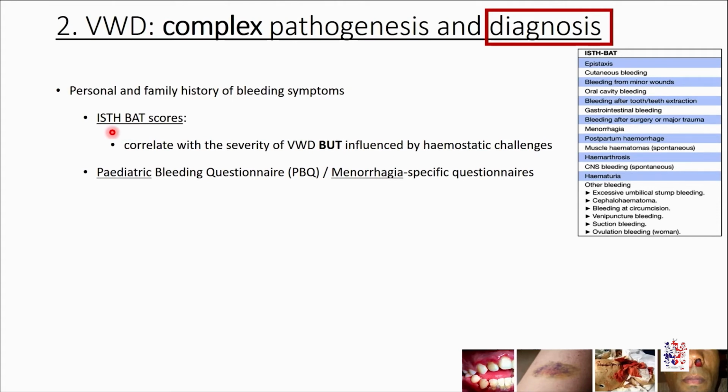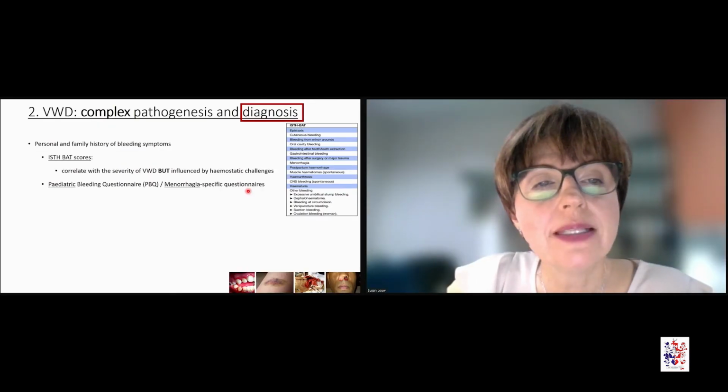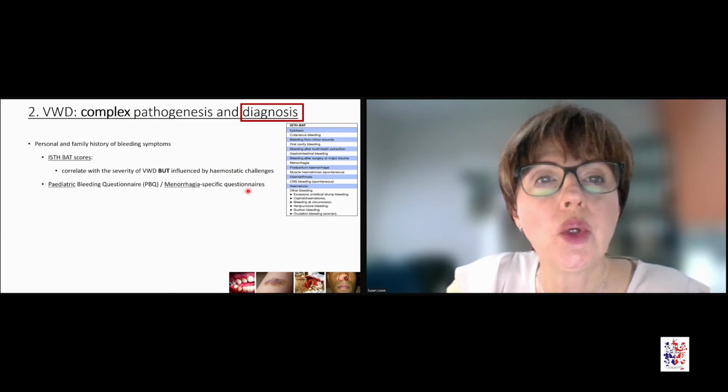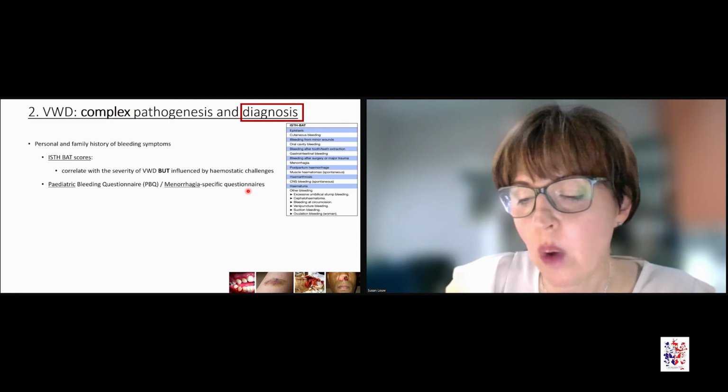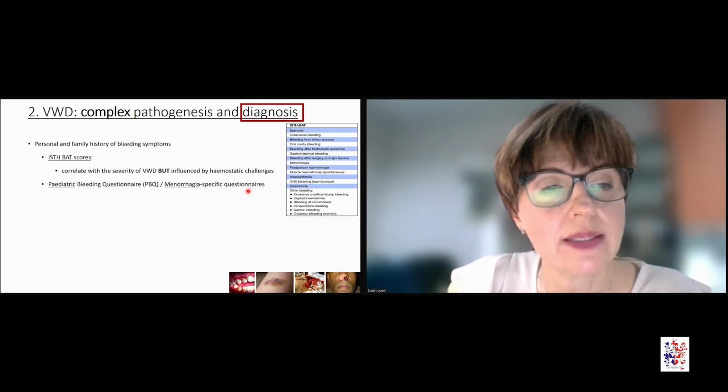ISTH is the International Society of Thrombosis and Hemostasis tool, which is depicted on the right here. And also there's a pediatric bleeding questionnaire, a menorrhagia specific questionnaire, and various of these clinical assessment tools are available. So this is important in order to investigate the correct population for underlying bleeding disorders.